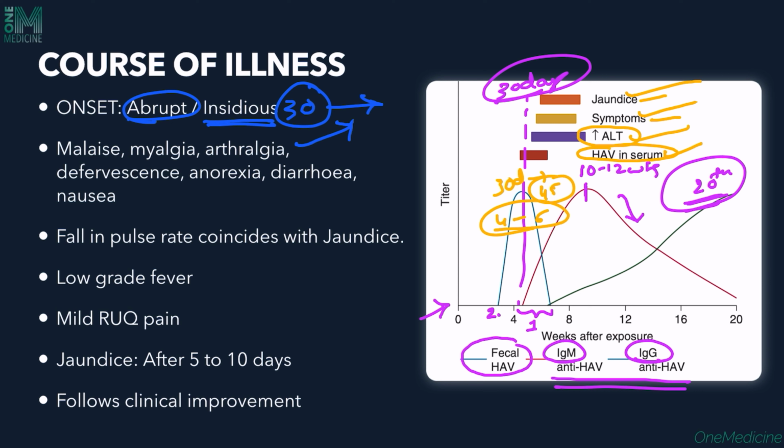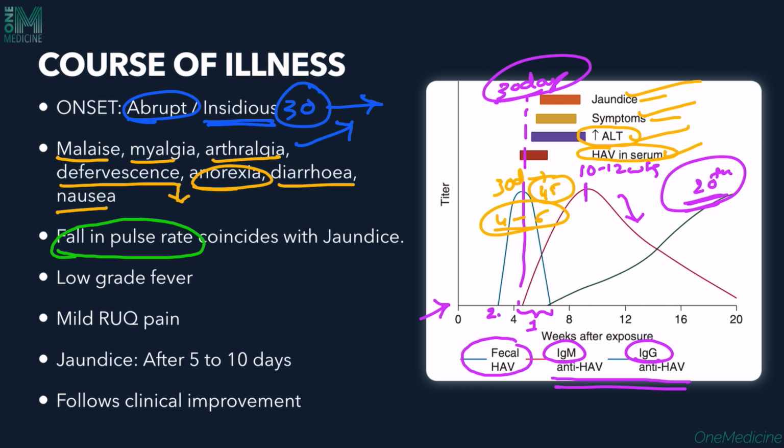When we look at the other symptoms, the patient can have malaise, myalgia, arthralgia, defervescence, which means the reduction in body temperature, and anorexia and diarrhea. So the fall in the pulse coincides with the jaundice. Around 30 days is where we'll see the patient coming with bradycardia, or a heart rate less than their baseline.